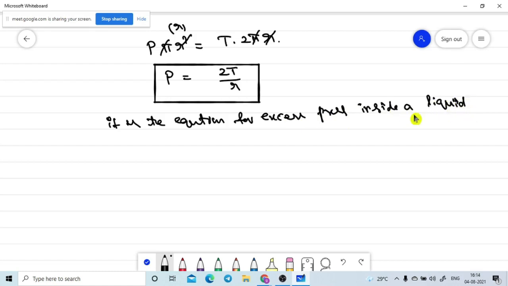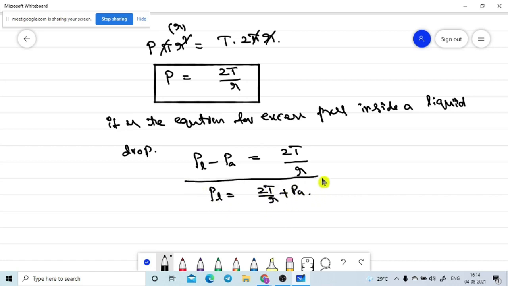Excess pressure means the pressure of the liquid minus the pressure of the air outside, which is equal to 2T by R. Sometimes they will ask it like this: the pressure of the liquid is equal to 2T by R plus the pressure of the atmosphere outside.